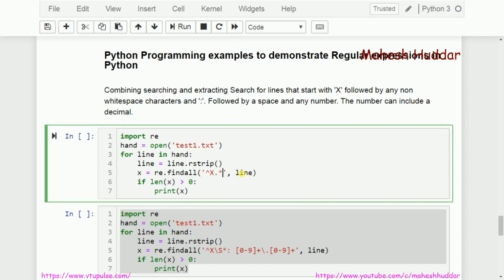What is the meaning of this one is the line should start with x followed by anything that may be there. If you have something, then return that particular line, print it, otherwise don't print it. But while printing, what I am trying to do here is I am checking whether the return value is greater than 0. The reason is very simple.